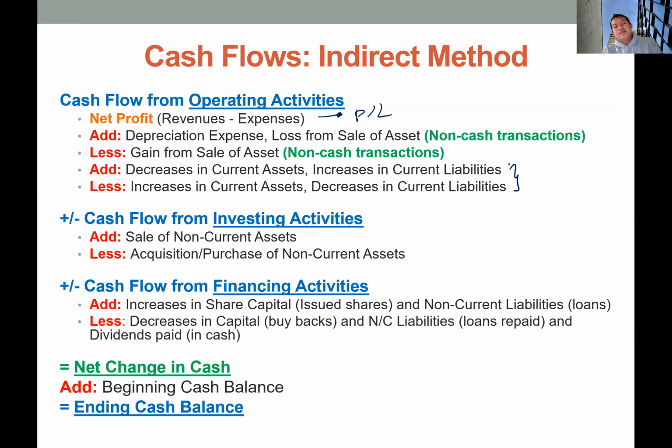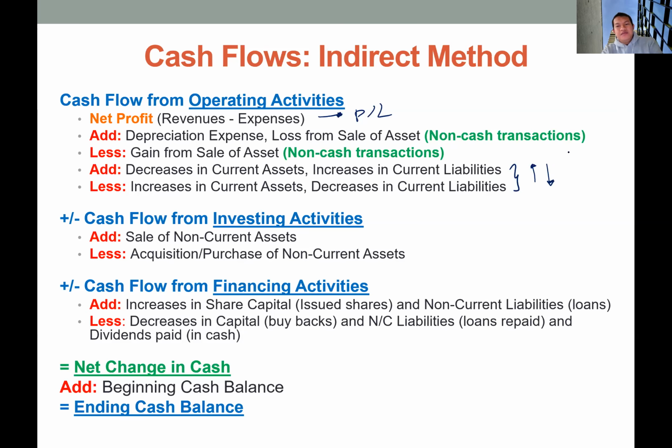But an increase in current assets means the company is using the cash to purchase more current assets, so it should be a reduction in the operating cash flow. The same relationship applies for current liabilities. So we have to identify these changes in the balance of current assets and current liabilities.